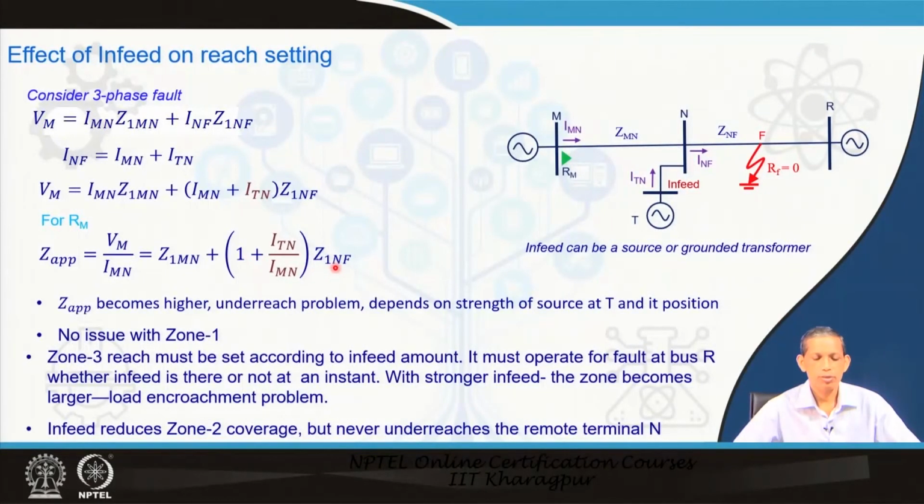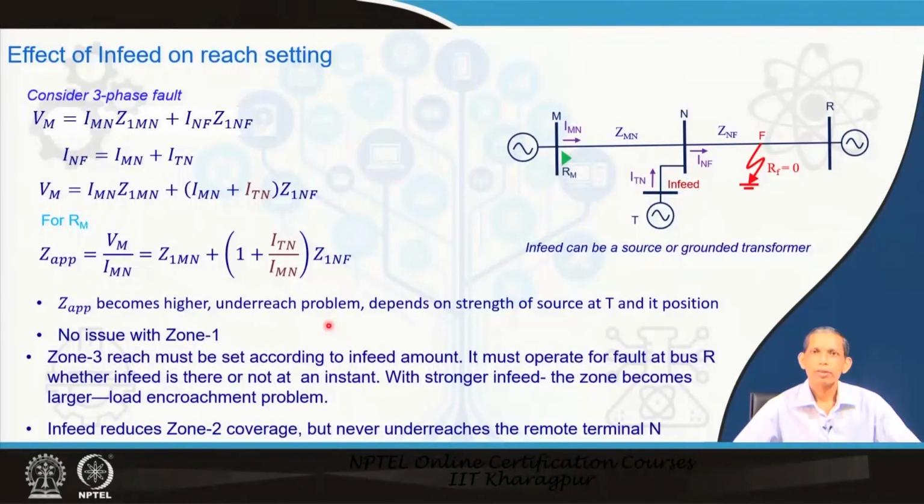So, this becomes equal to Z 1 n f, this portion from n to f, and the corresponding factor 1 plus I t n upon I m n, the in-feed by this I m n. So this additional term is the corresponding apparent impedance seen, which is more as compared to what we have seen for the earlier case. What we see here is that the Z apparent becomes higher because of this in-feed.